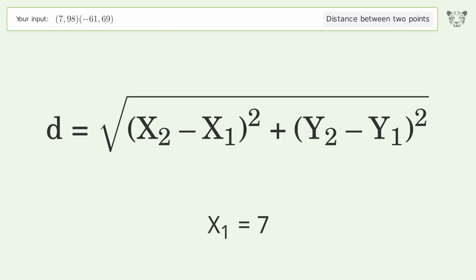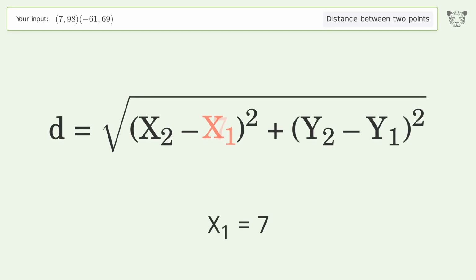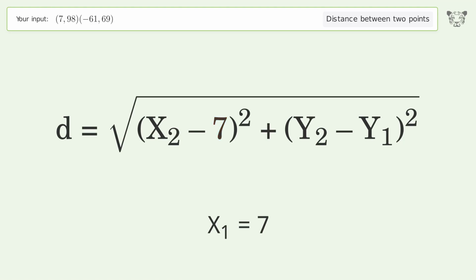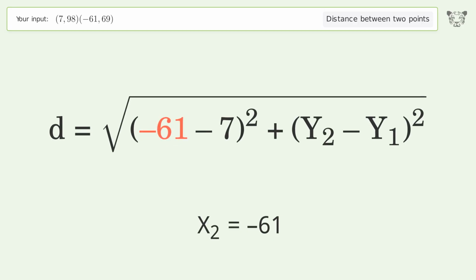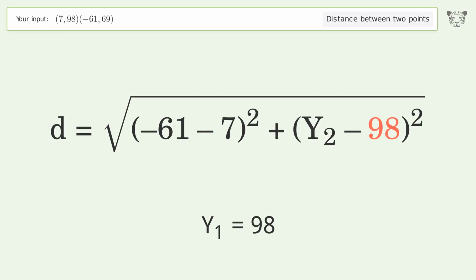x1 equals 7. x2 equals negative 61. y1 equals 98. y2 equals 69.